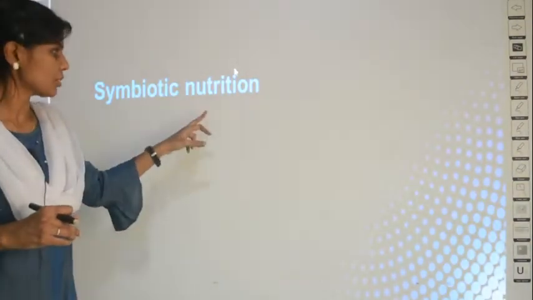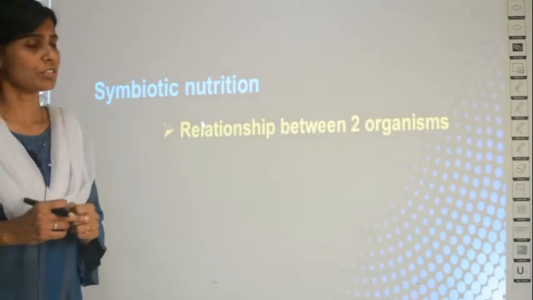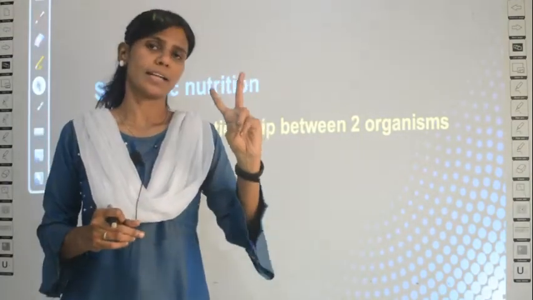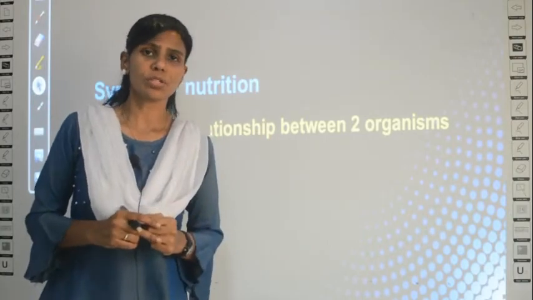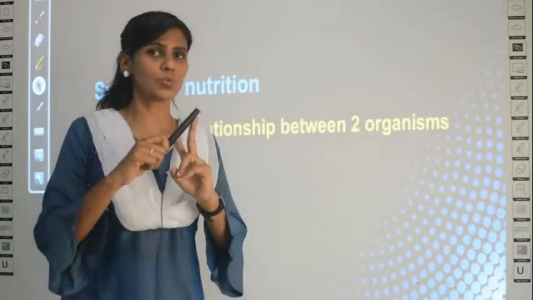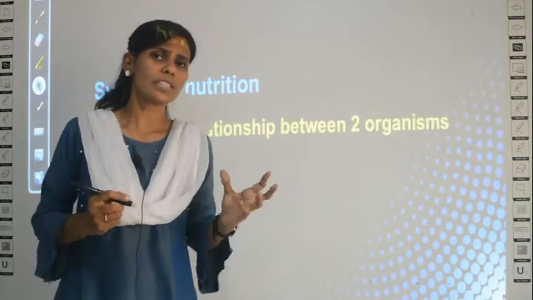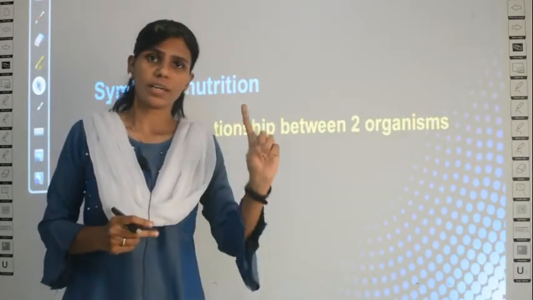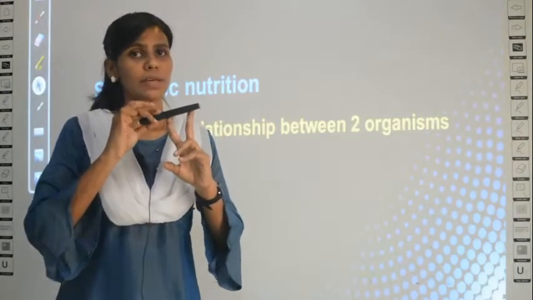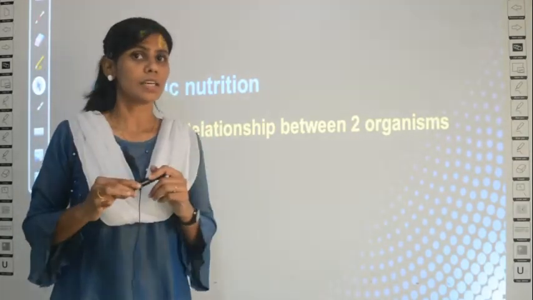In symbiotic nutrition, you can define symbiotic nutrition this way. It is a relationship between two organisms. In parasitic nutrition also it was a relationship between two organisms, right? One parasite and the next one was host. What about saprophytic nutrition? One organism is alive and the other is dead organic matter. The relationship between that is saprophytic.